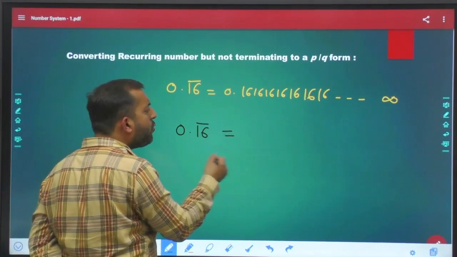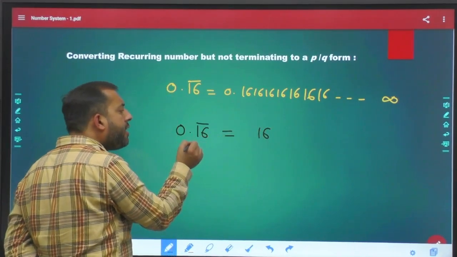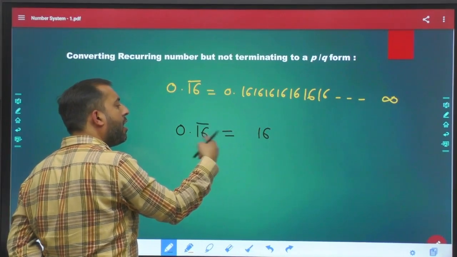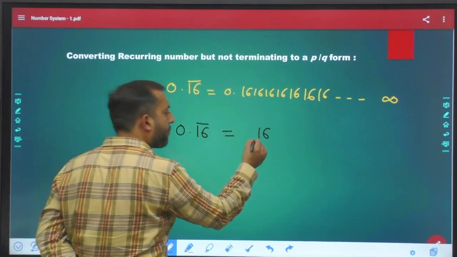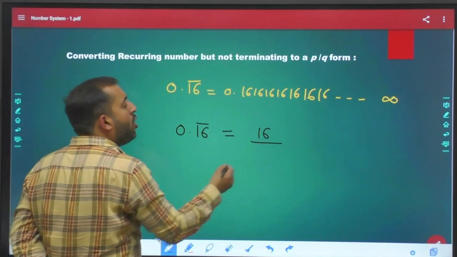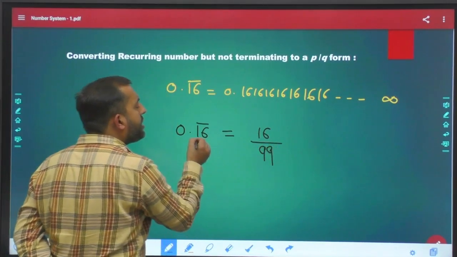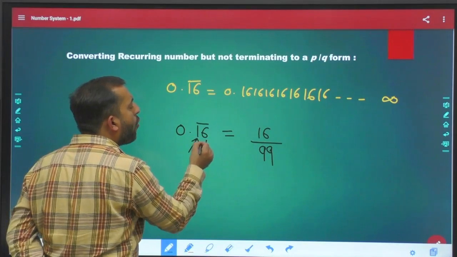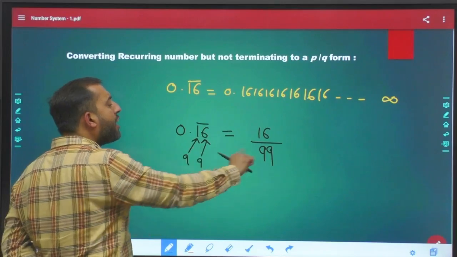So what you will do? Write down all the digits that you can see after decimal in the numerator, divided by as many 9s as the number of digits below bar. How many digits were present below bar? 2 digits were present below bar, so write 2 9s.